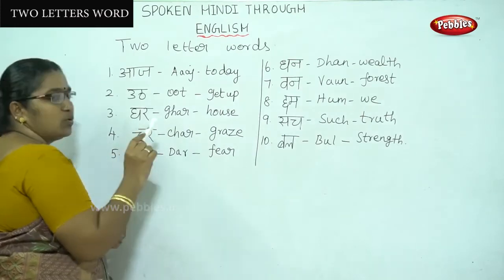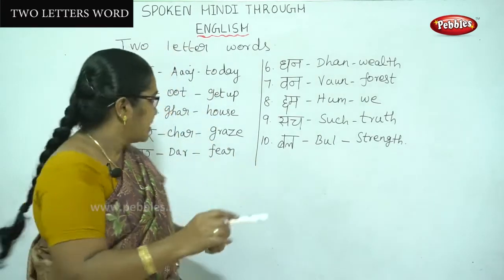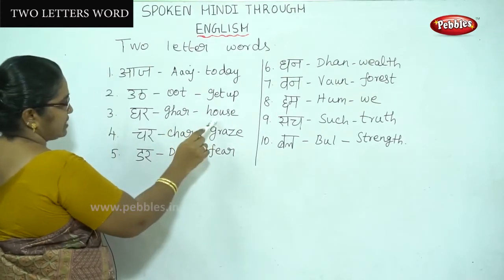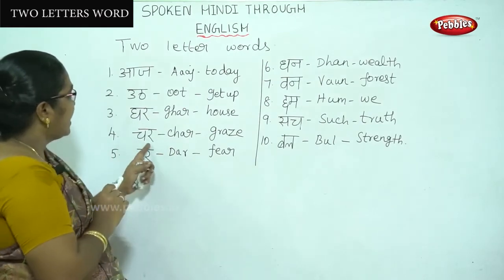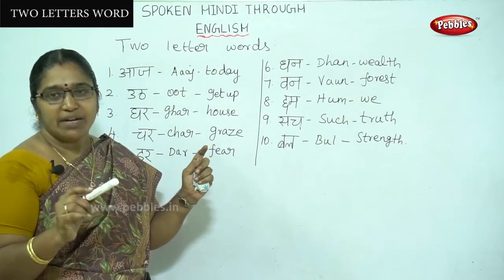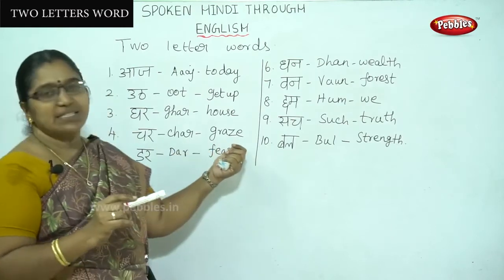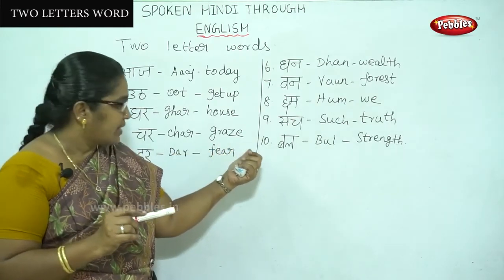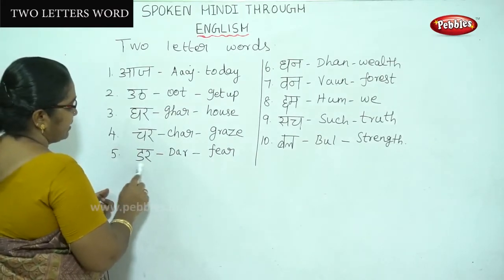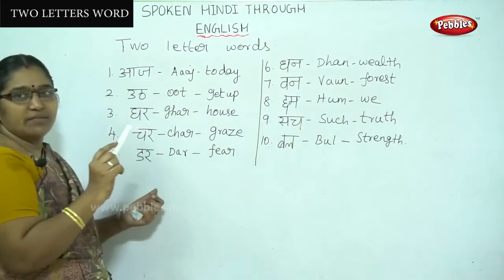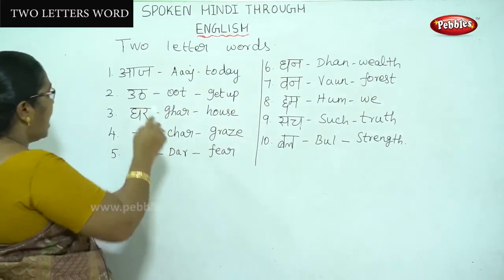The next one we can spell as Gara, but we have to say it as Gar. Gar means house. Next, the fourth one is Chara, but we have to say it as Char. Char means grace. Next one is Dara. We have to say it as Dar. Dar means fear.